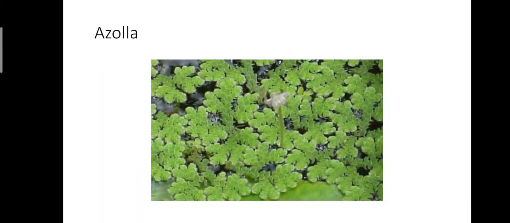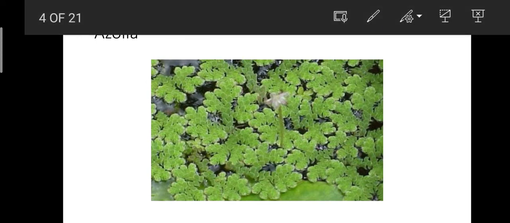The main biofertilizer used in rice is azolla. What is the optimum pH required for growth of azolla? It is 5.5 to 7. And then what is the critical stage for irrigation in rice?